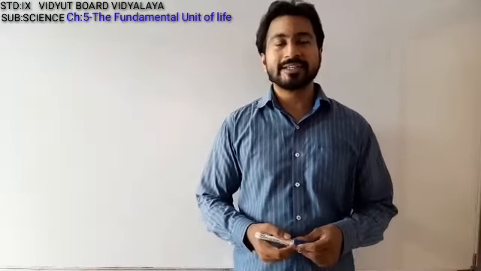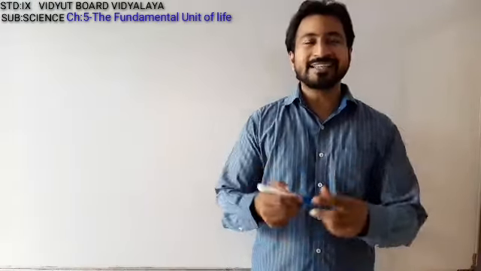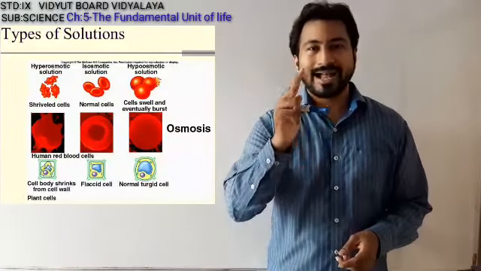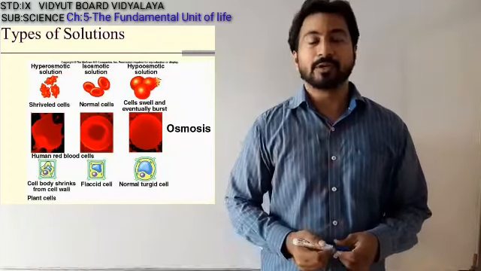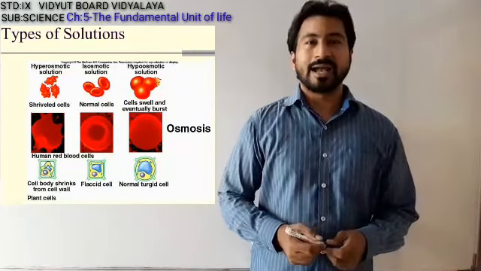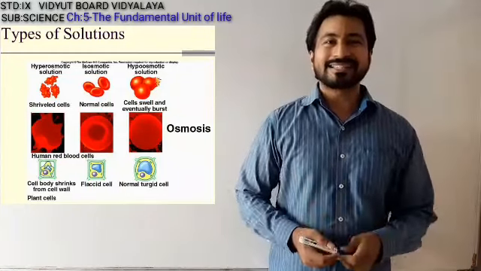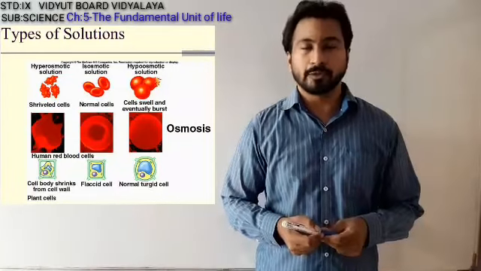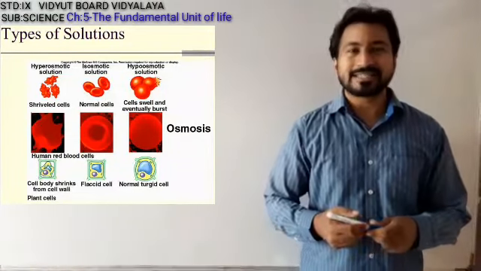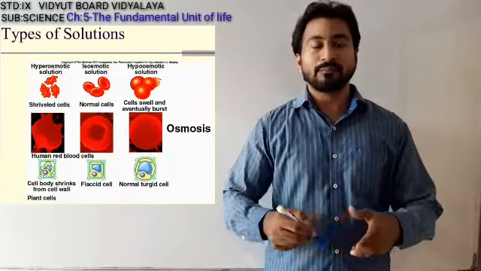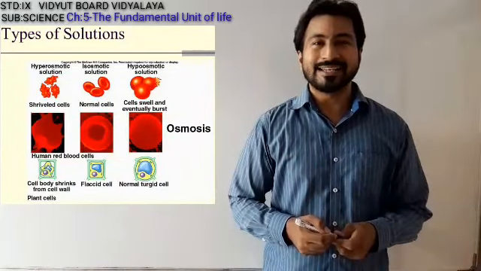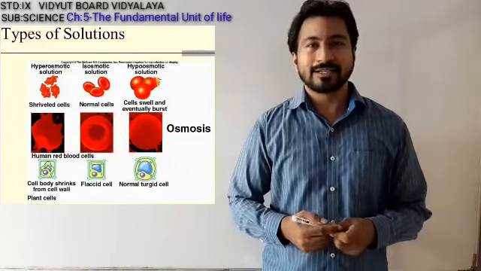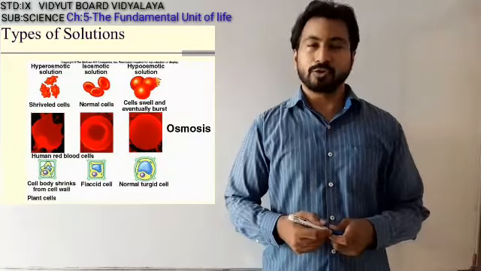Well, depending on the osmosis, we have three major types of solutions: hypotonic, isotonic, and hypertonic. The first one, hypotonic. Hypo means less. So the cell is having less amount of water. When such a cell is placed in a solution having more amount of water, the cell will gain water and it will swell in size. So that is the hypotonic solution.